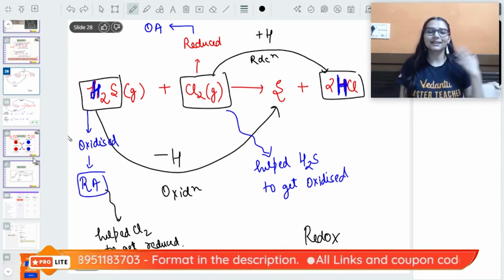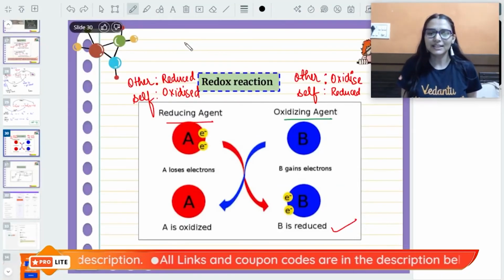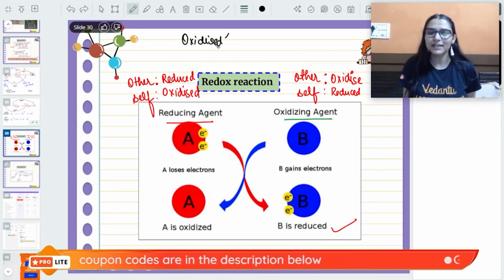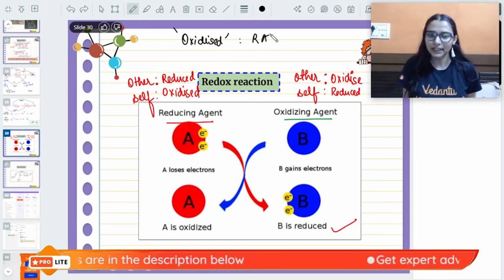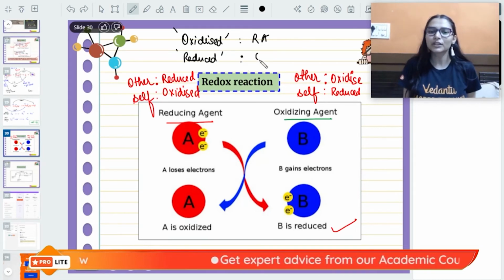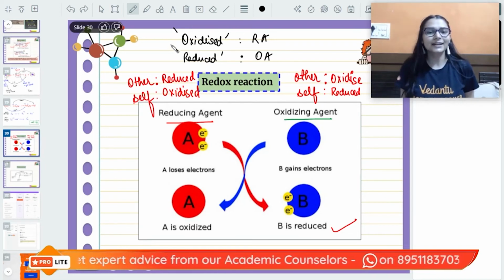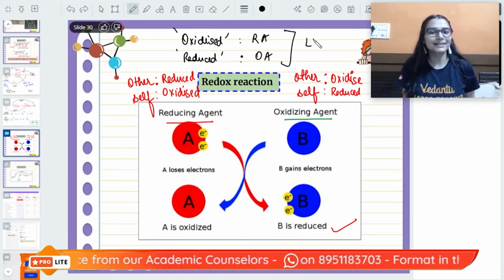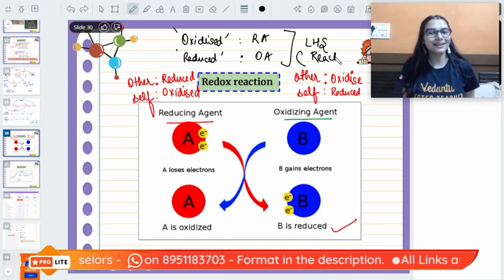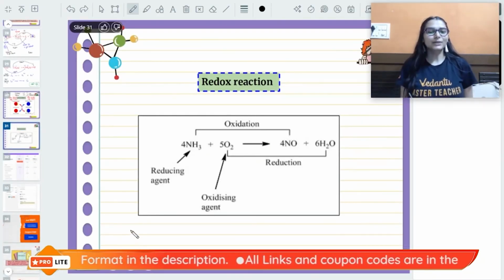So this takes a lot of time. आप simply उसको ध्यान रखना. The species that is oxidized, जो भी oxidize होगा substance, that will be the reducing agent. The species that is reduced is going to be the oxidizing agent. And the beauty is that these species you will always get on the left hand side of the reaction, that is on the reactant side always. Okay, watch it out, it will become easier.